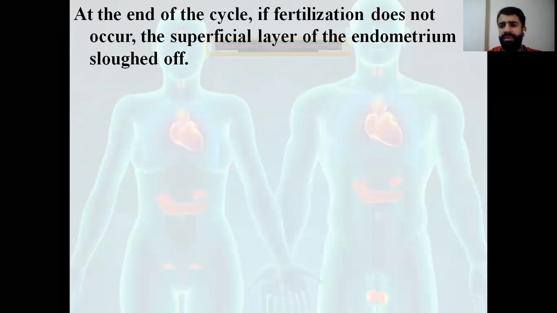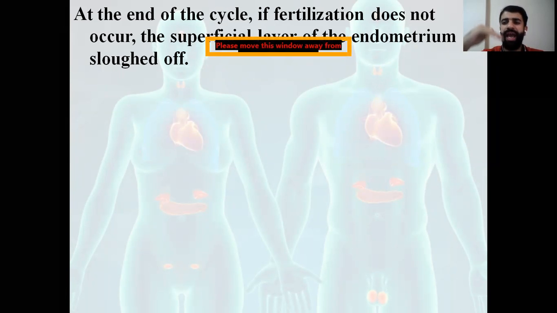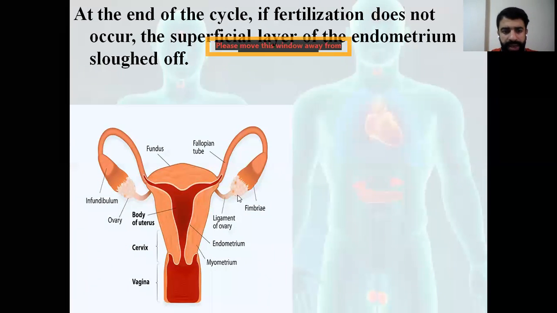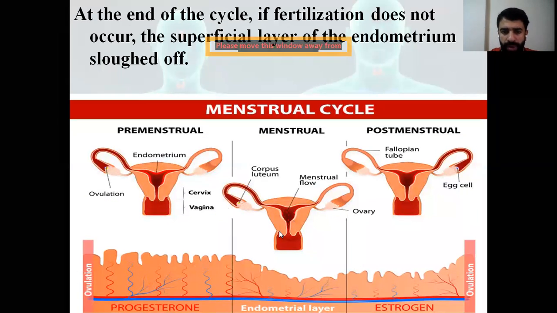And at the end of the cycle, there is no fertilization. What will happen? If there is no fertilization, the endometrium will be sloughed out. So the blood vessels will be exposed and then bleeding will occur. So we have sloughing of the endometrium if there is no fertilization. This is the endometrium that we talked about last time, and sloughing of the endometrium will occur whenever we have menstruation.